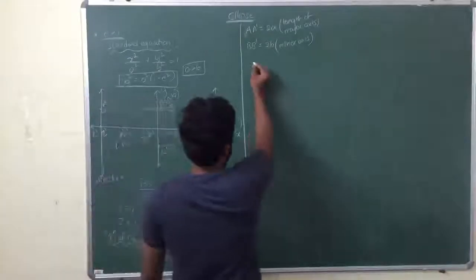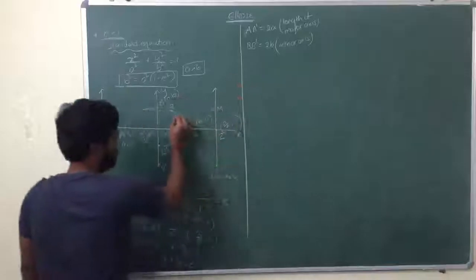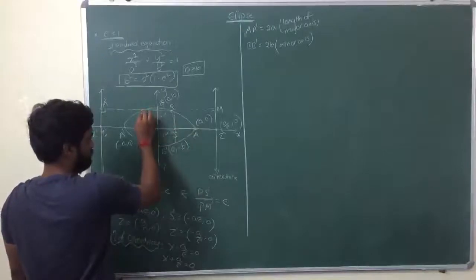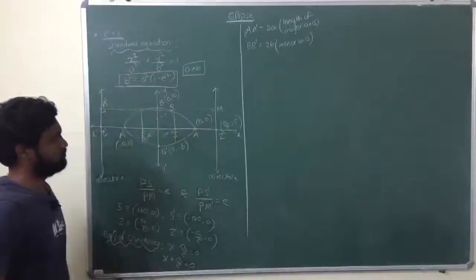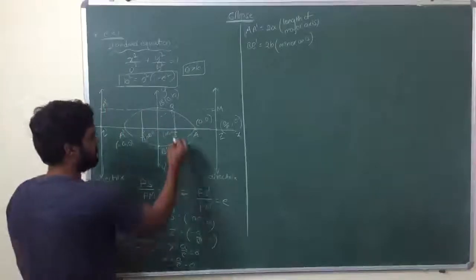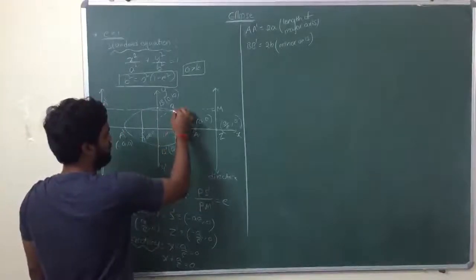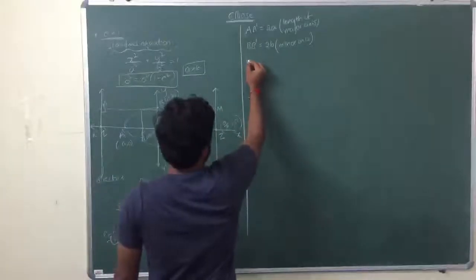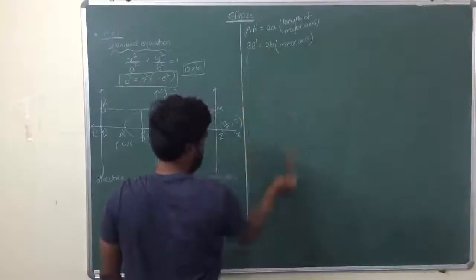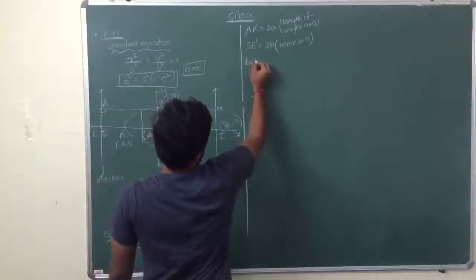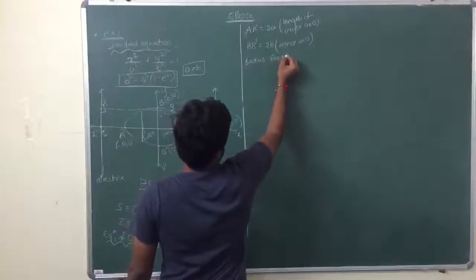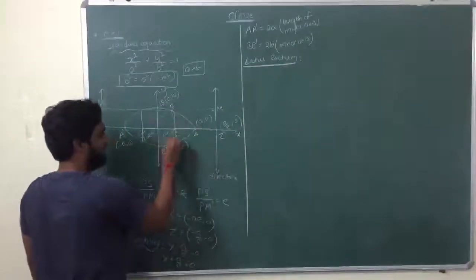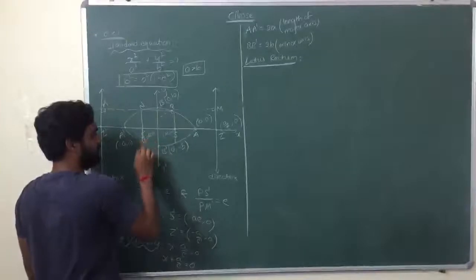Next, latus rectum. Suppose we let it be L, L dash, N, N dash.